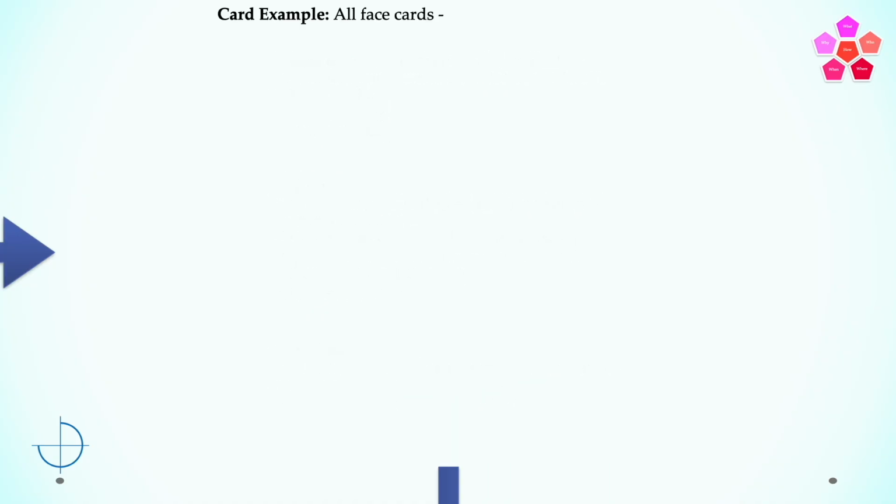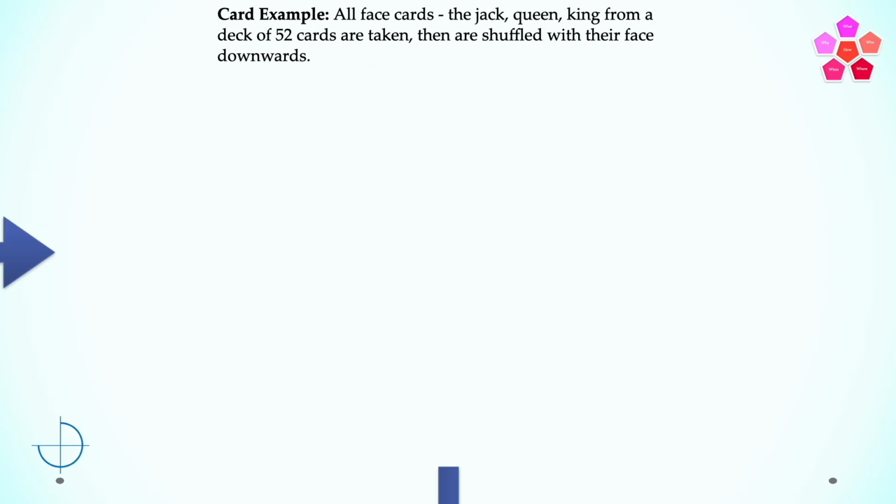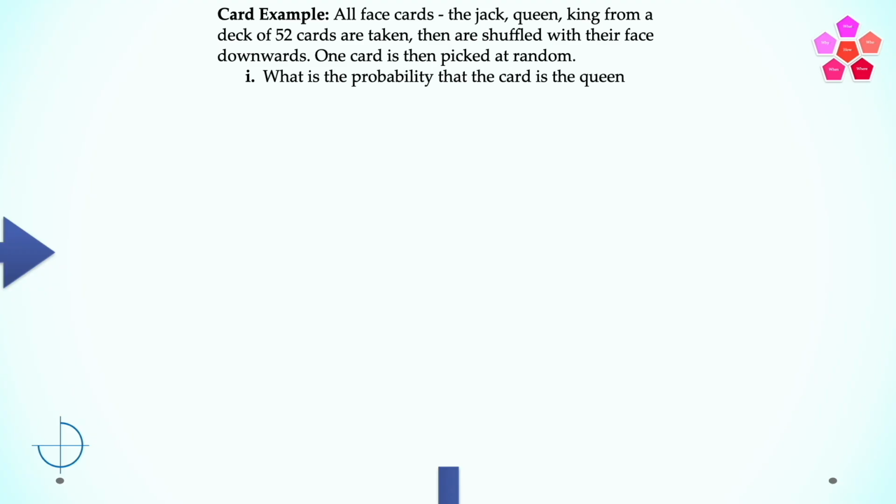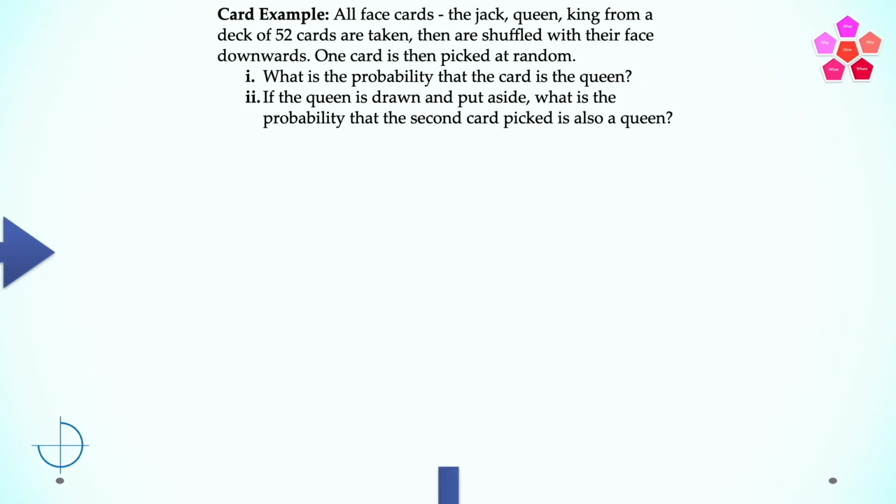All face cards only, the jack, queen, king from a deck of 52 cards are taken, then are shuffled with their face down. One card is then picked at random. The first part of the question is, what is the probability that the card is the queen? And the second part is, if the queen is drawn and put aside, what is the probability that the second card picked is also a queen?